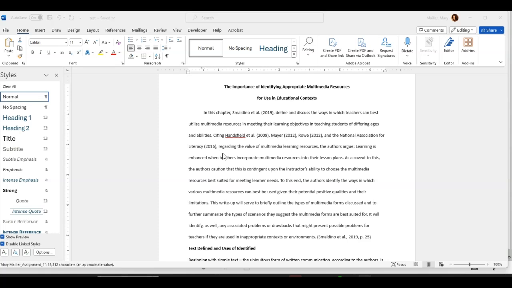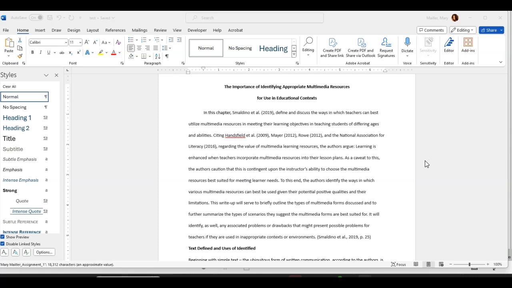There are two kinds of ways to format your block quotes according to the APA 7th style guide. You can either cite your source at the end of your paragraph or of your block quote, or you can leave your referencing of the authors of your block quote in the sentence or two before, just writing something like, according to these authors, they say the following. All right, and then you would have no author cited in that block quote because you've already mentioned that you are referencing those authors' thoughts or their writing already.